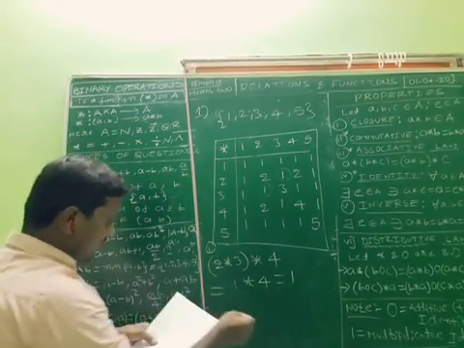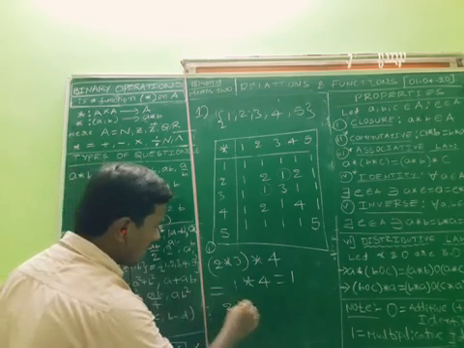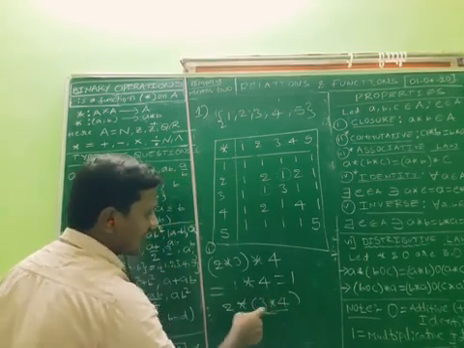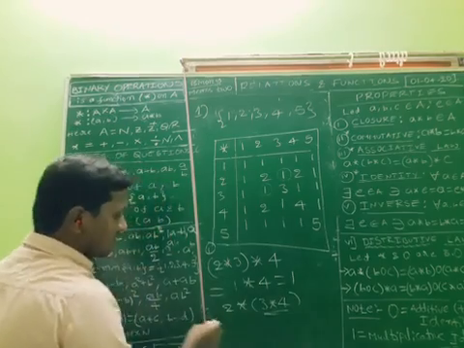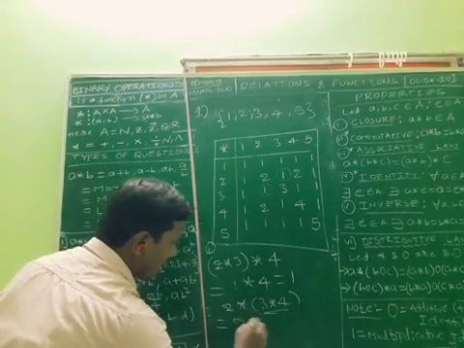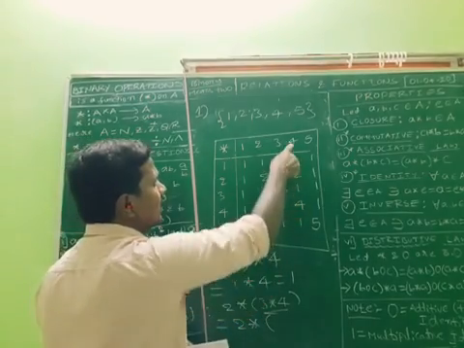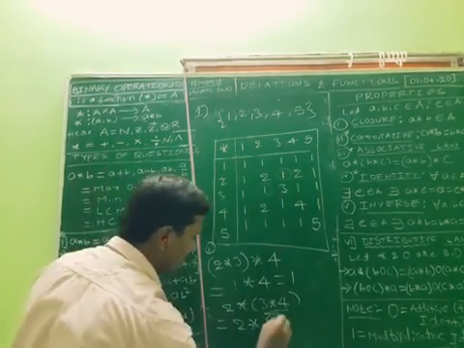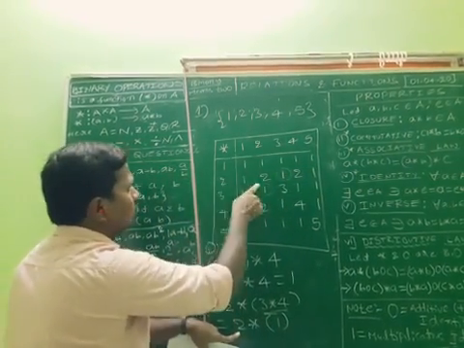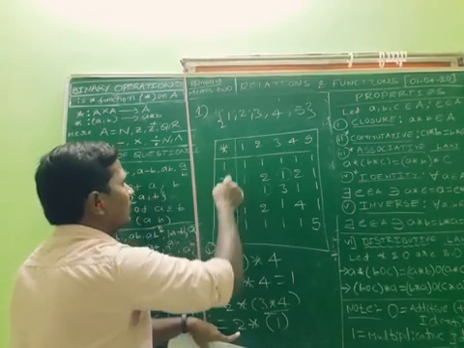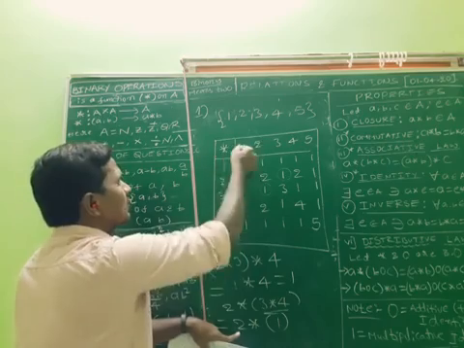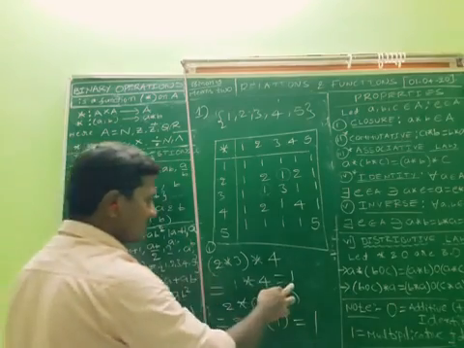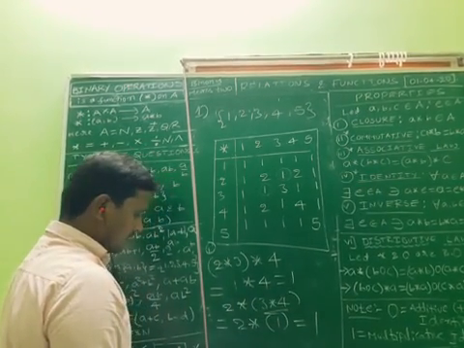Now the second one: 2 star (3 star 4). First we need to find 3 star 4, the value within the bracket, and after that we can find the total value. 3 star 4 corresponding value is 1. Then 2 star 1, and 2 star 1 value is 1. So the first answer is 1, and the second one answer is 1 only.